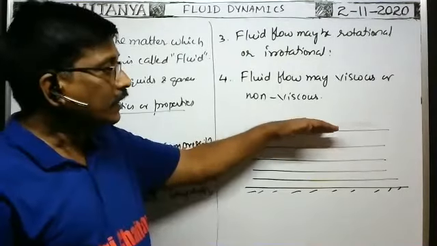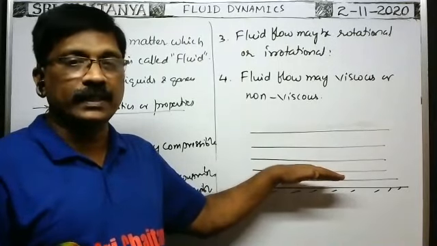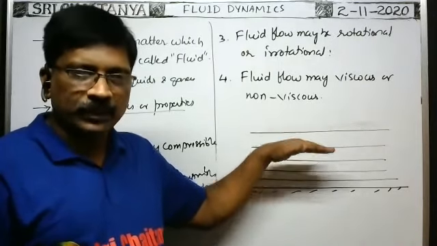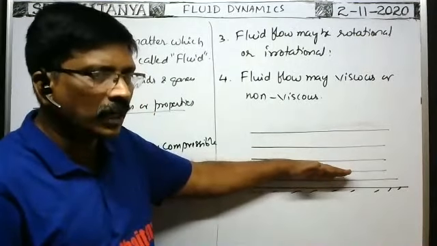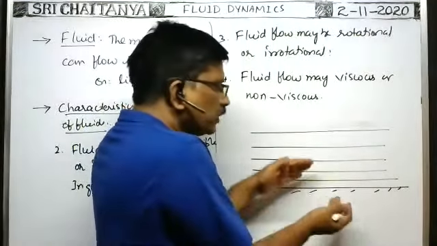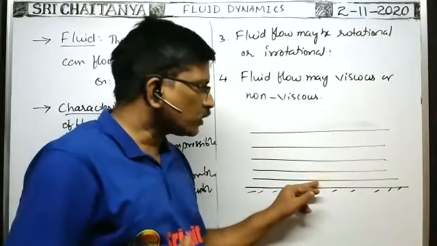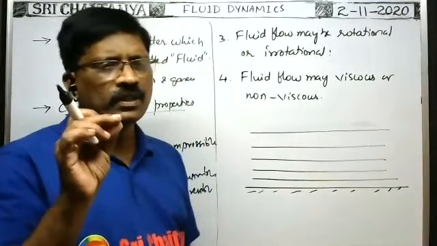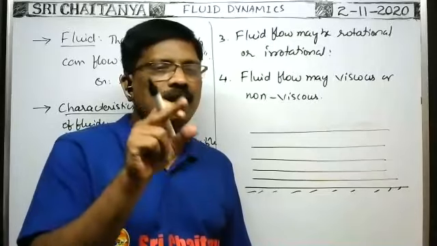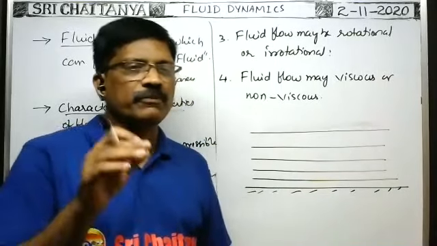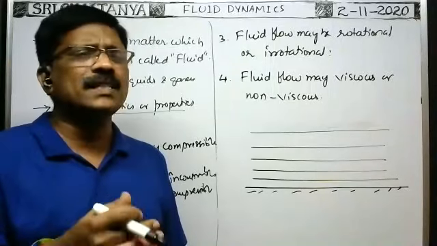As depth increases, pressure increases. Whenever pressure increases, the upper layer pushes the lower layer with more force. Due to that, cohesive forces exist here. The force of attraction between any two similar molecules is called the cohesive force. The force of attraction between any two dissimilar molecules is the adhesive force.